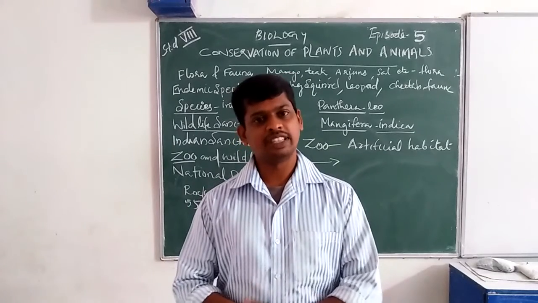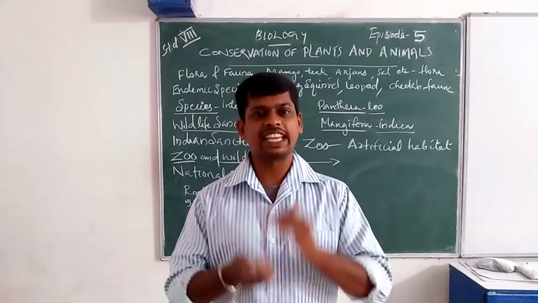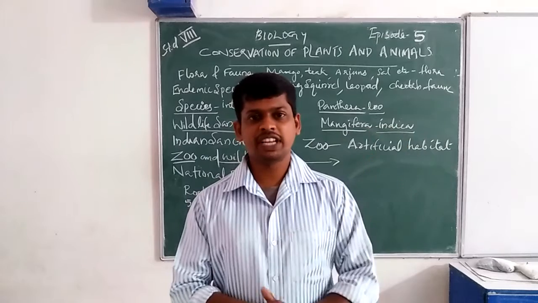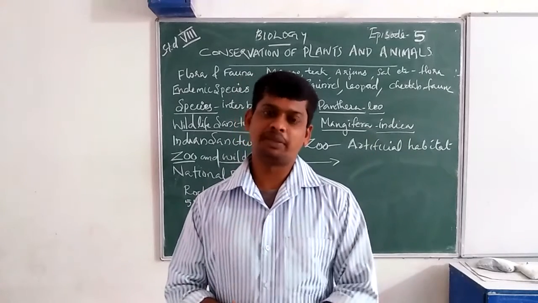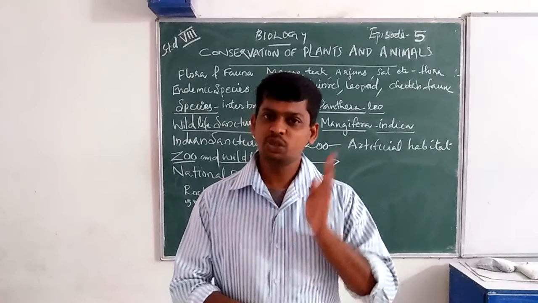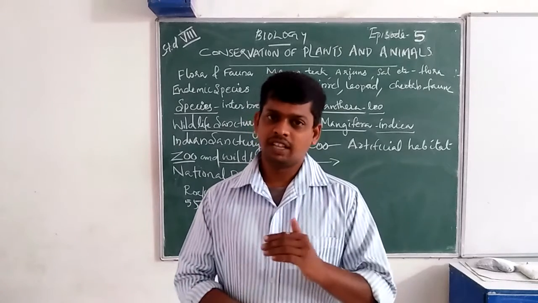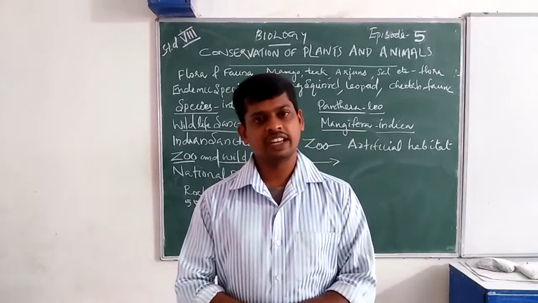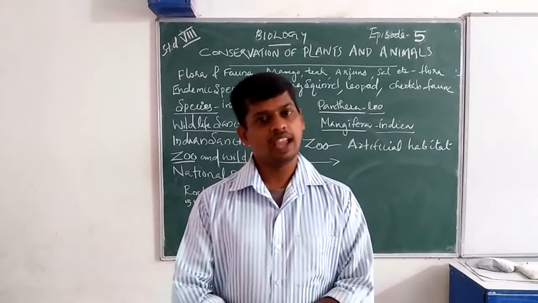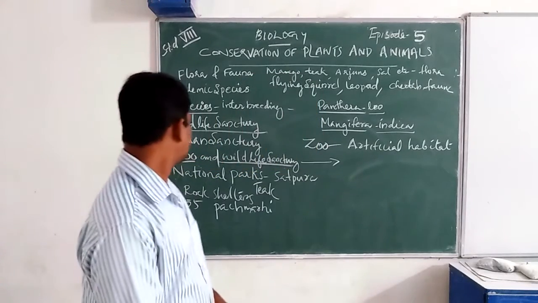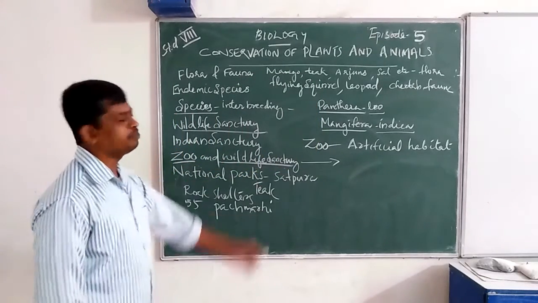Their habitat is created to conserve and protect them. That means an artificial habitat. Okay. Then national parks.